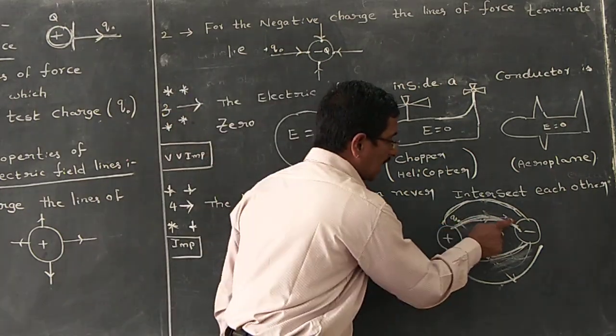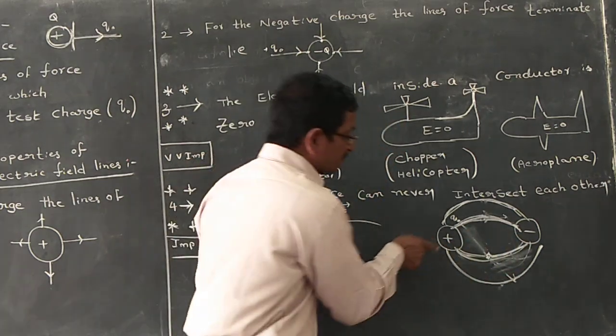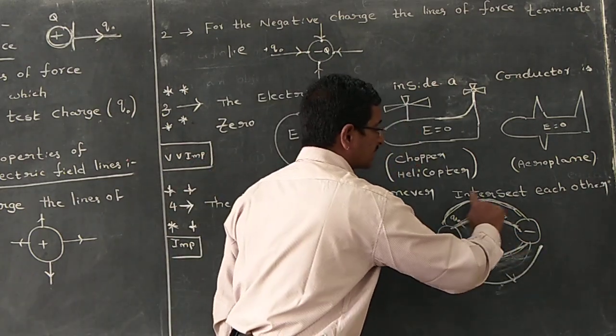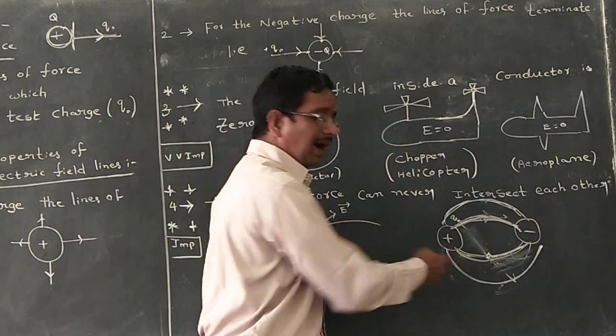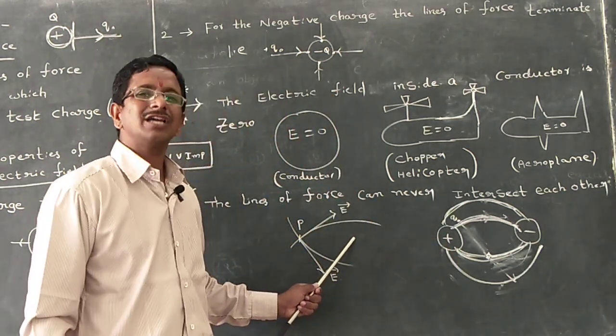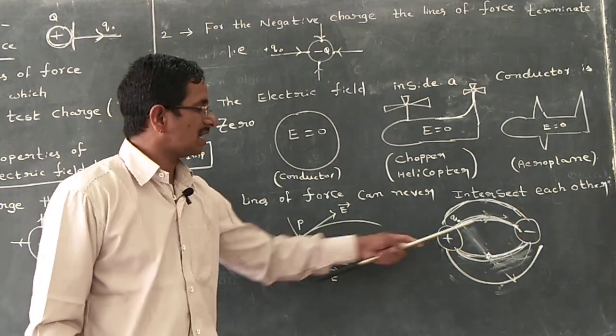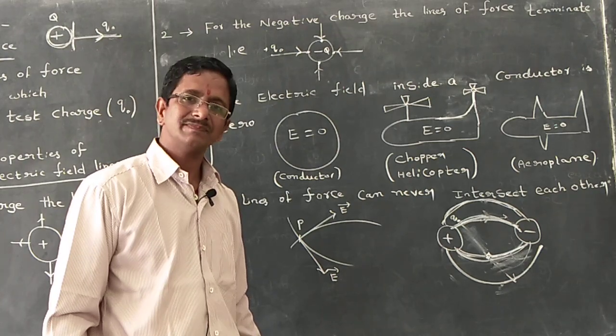One charge particle came like this, another charge particle moved like this, another moved like this, another moved like this. These do not intersect at all. This is also one of the important points. The basic diagram is this one. This is the explanation.